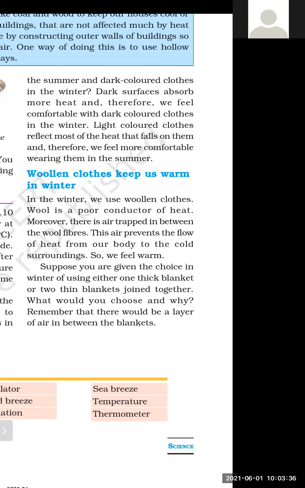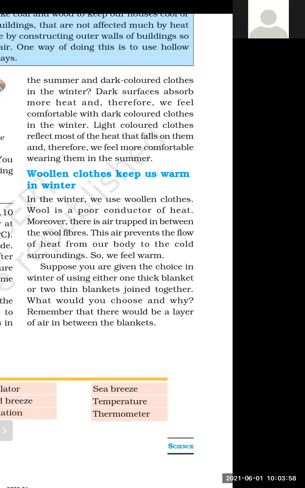So what would you choose and why? Remember that there would be a layer of air in between the blankets, and because air is a poor conductor of heat, it will not allow our body heat to go outside. That is the main reason.